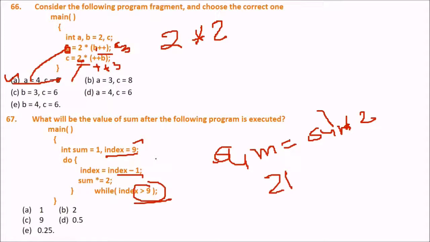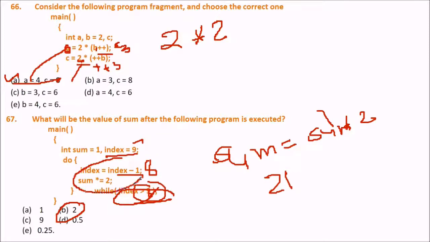So can you judge the answer? The answer will be B, 2. Why? Because do while is an exit control loop. Because index is 9, we are decrementing it by 1, that is, it has become 8. So 8 is greater than 9? This will never happen.